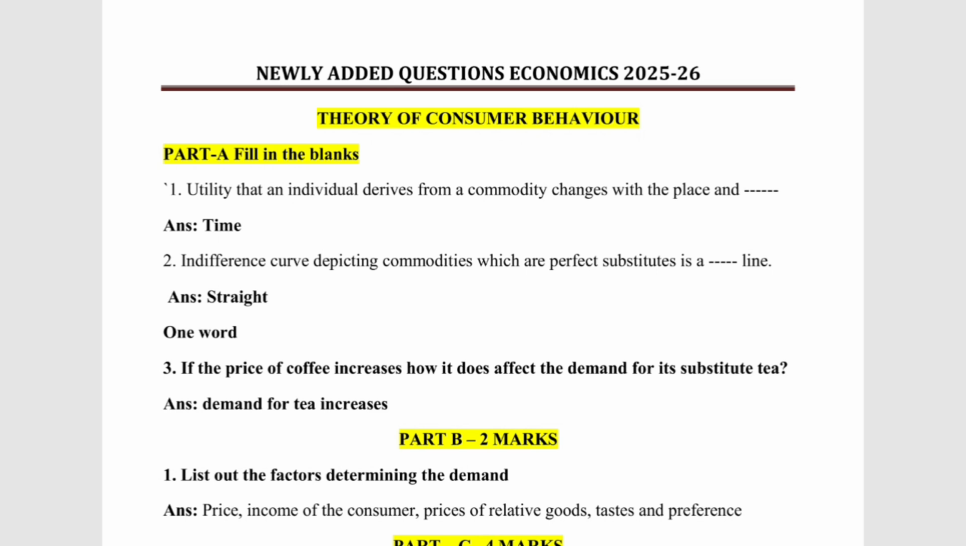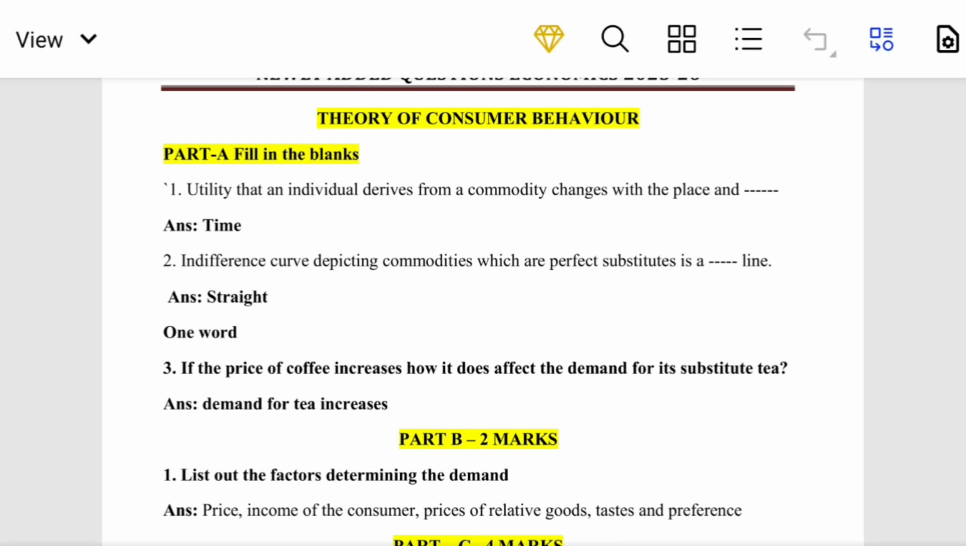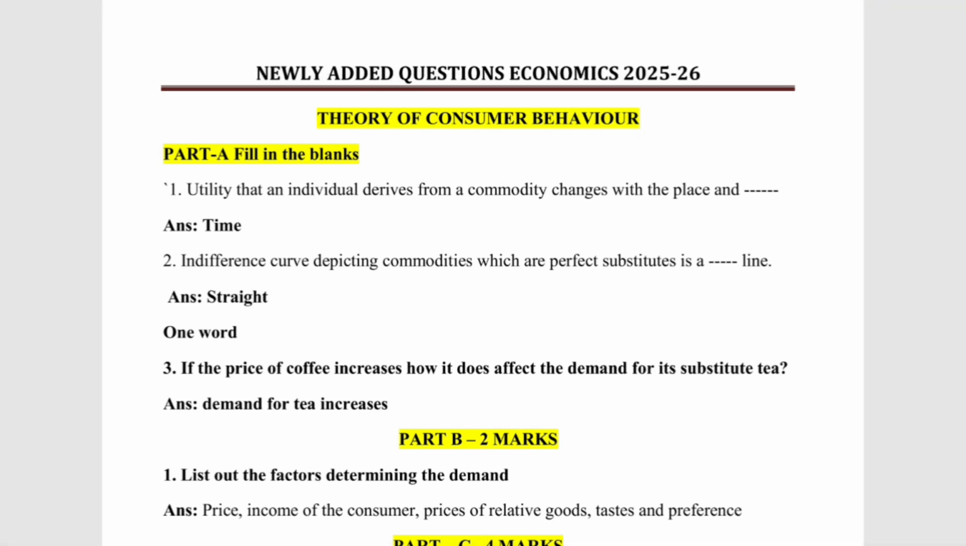Okay, so I'm going to start with the newly added questions which have been added by the PU board. The first chapter is theory of consumer behavior. In theory of consumer behavior, they have added questions in Part A, fill in the blanks.